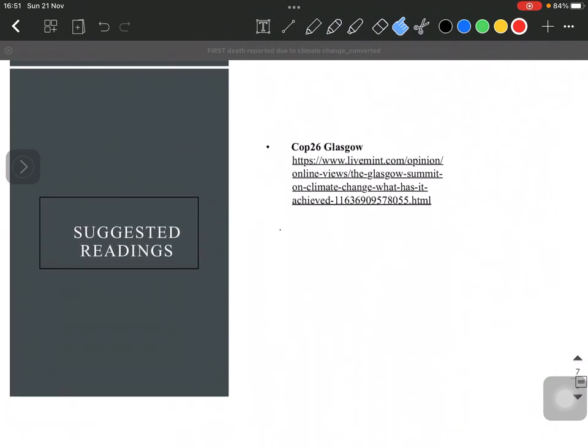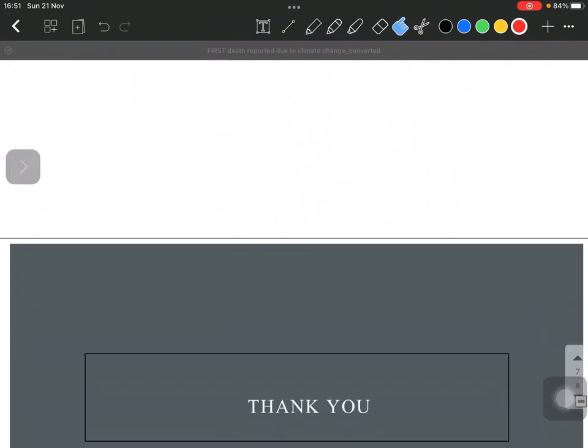Also, please go through this article particularly, I think this will clear up most of the concepts about COP26, because we know that the Conference of Parties is important, particularly the Paris Climate Treaty, and other COPs are very important. Even for answer writing, these might help you, and this article particularly will tell you about the recent summit that had happened this month.